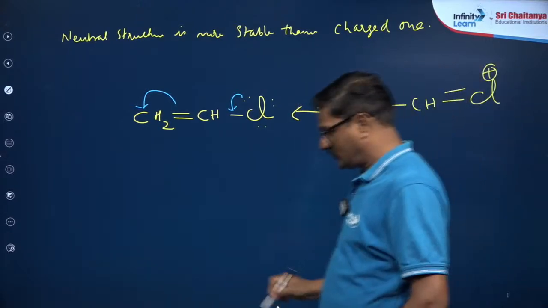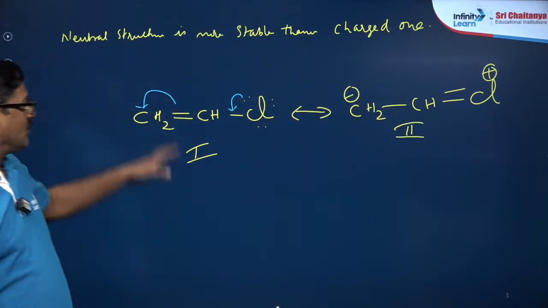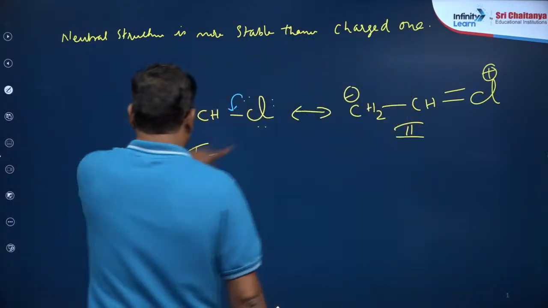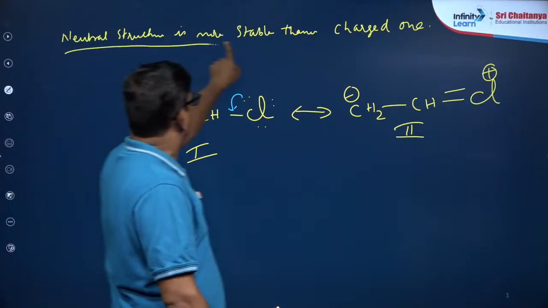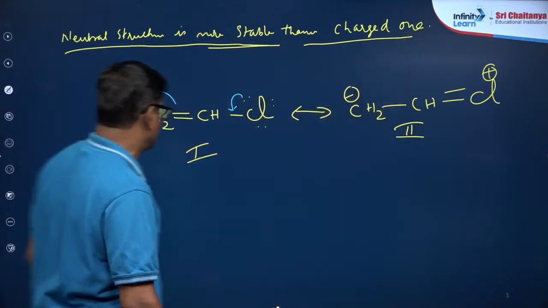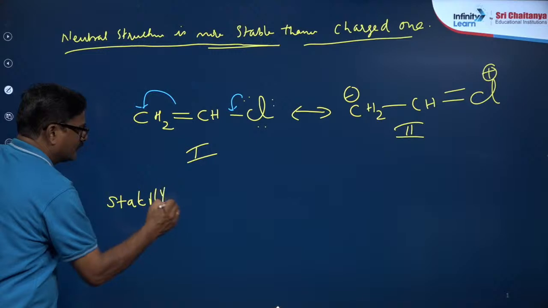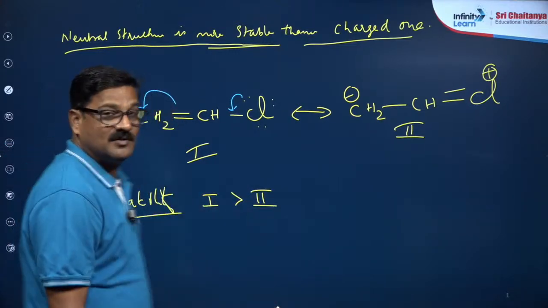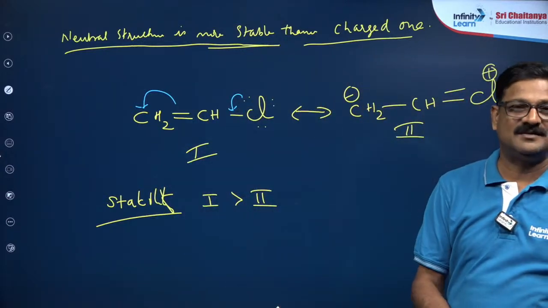So in these two structures, structure 1 and structure 2, ये दोनों structure में कौन सा structure stable है? This is a neutral structure. Neutral structure is more stable than charged one. I mean to say, this is the neutral structure. Stability 1 is greater than 2. समझे? 1 is greater than 2. Got it? Clear?